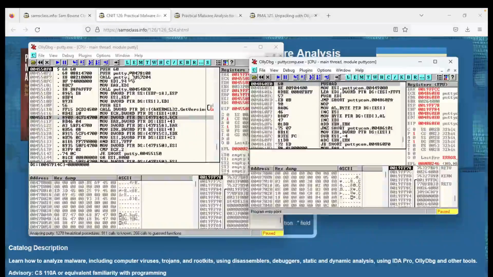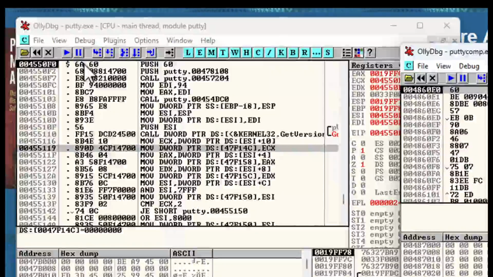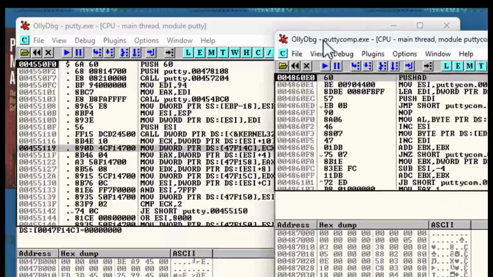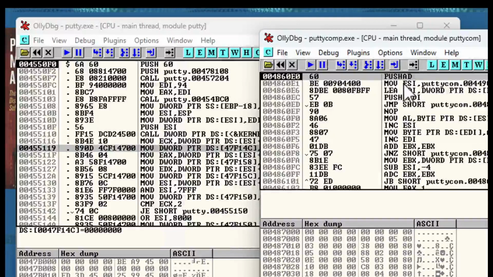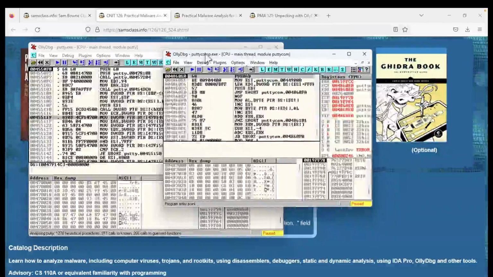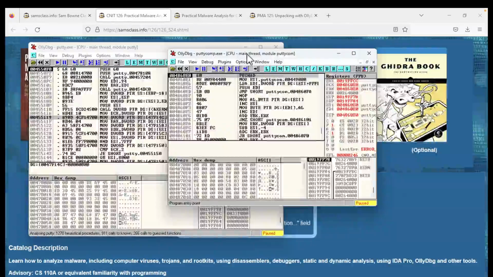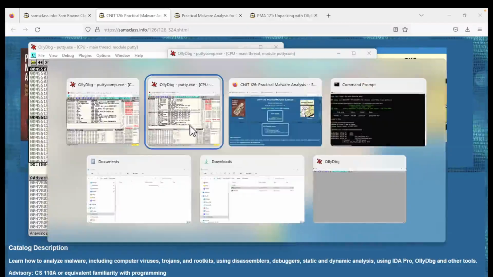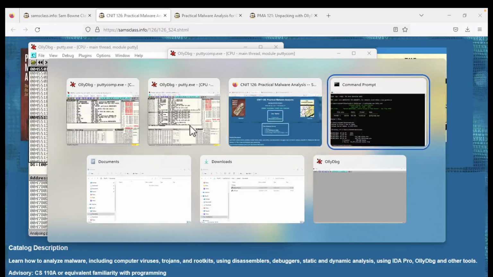So there's compressed. Now notice, this is the real PuTTY. It starts with push 60, then push, call, move EDI. These are the assembly language instructions that are going to be PuTTY. And this stuff, PuTTY compressed, is very different. Push AD, move, load effective address, it's very different instructions. Now, you can actually read, however, the compressor here. And let me go back to my instructions and see if I want to mention anything else before we get there.